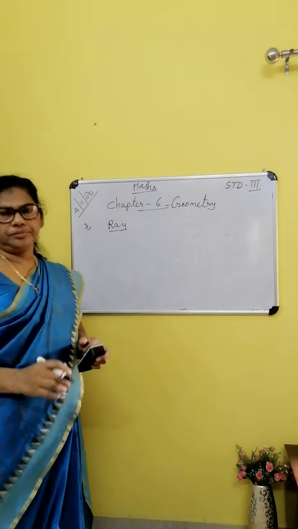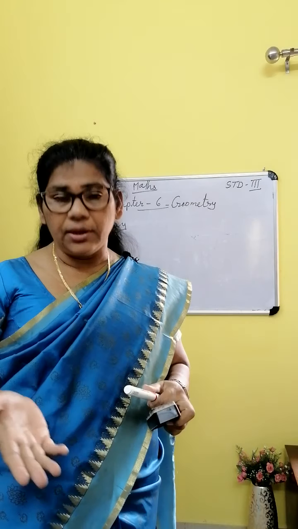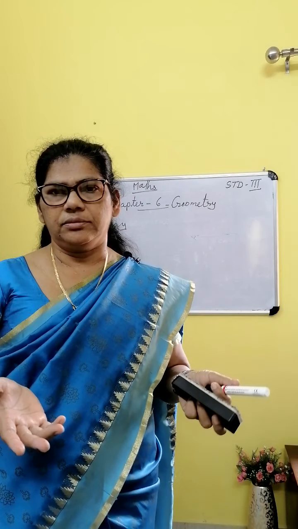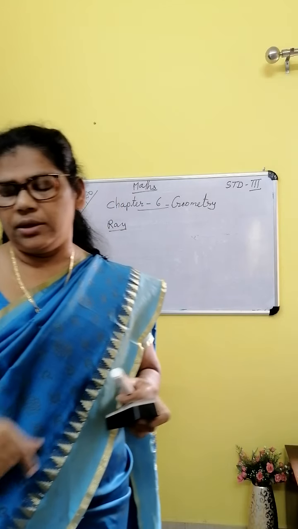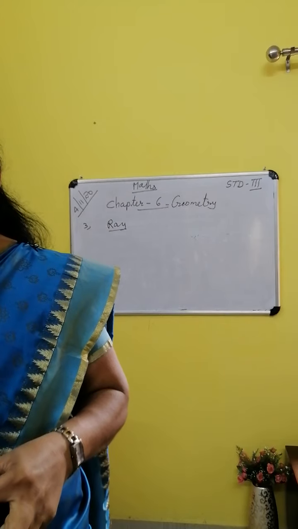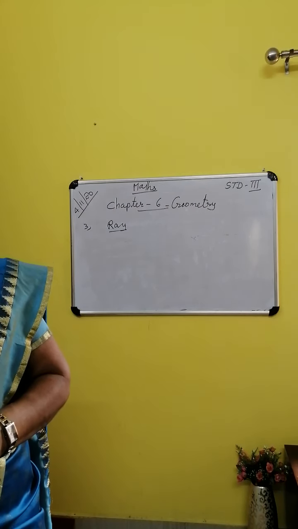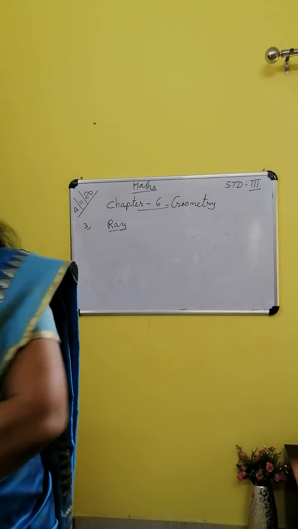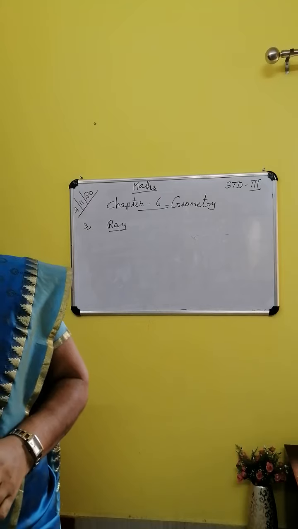What is a ray? A ray has one end point and the other end is endless. Only one side has the end point. A portion of a line which starts at a point and extends in a particular direction endlessly is called a ray.